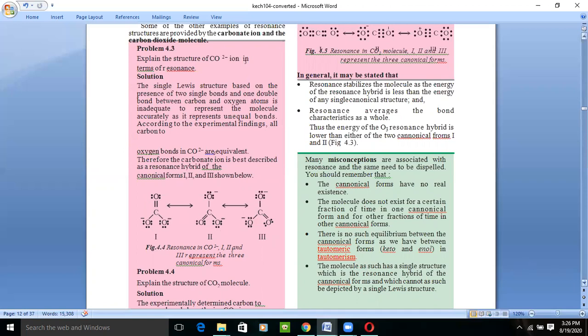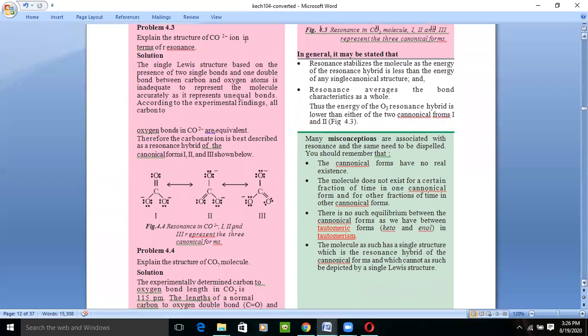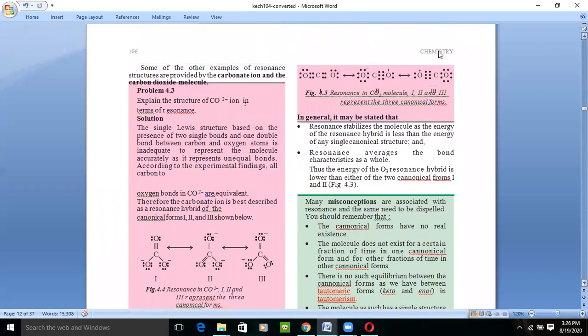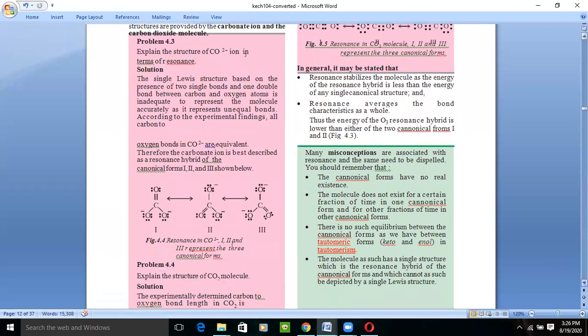Okay. Same with CO2. What is happening with CO2? CO2 can also exist in three forms. First is this, in which both oxygens are combined with double bonds. It can also exist like this, where the first oxygen combines with a double bond and the second oxygen combines with the carbon with a triple bond. And we can just reverse this, where the first oxygen combines with a triple bond and the second oxygen with a double bond. So these are also the three canonical forms.